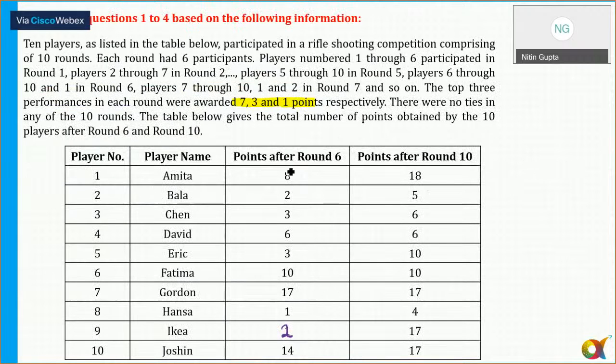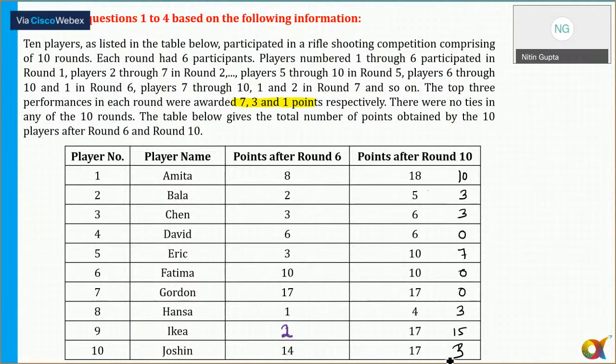Now points after round 6 is 8. Points after round 10 is 18. So total in the last 4 rounds, 18 minus 8, that is 10. Bala will get 5. Chen will get 6 minus 3, which is equal to 3. David will get 7 points. Team will get 0 points. Go 7 minus 7, 0. Hansa 4 minus 1, 3. IKEA 17 minus 2, that is equal to 15. And Josin 7 minus 4, that is 3.